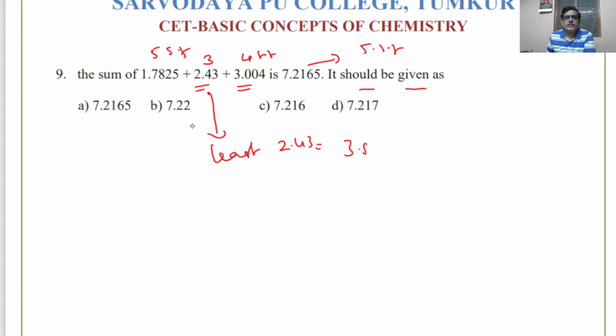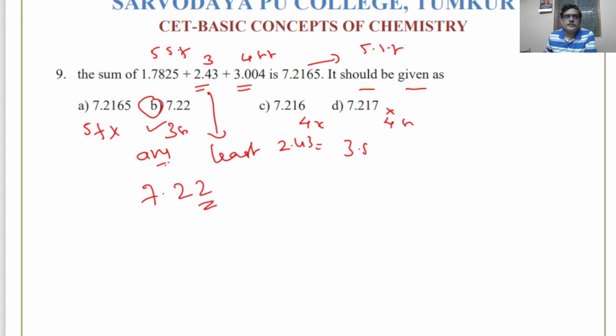So using rounding off rules, you must give an answer with 3 significant figures. See, the answer where there is 5 should not come. 3 significant figures is in B and that will be the answer. So you have to report that answer as 7.22. This has 4 significant figures, this has also got 4 significant figures, so that would be wrong. So it depends on the number which has got the least number of significant figures. So it should be reported up to 3 significant figures. That should be written as 7.22.